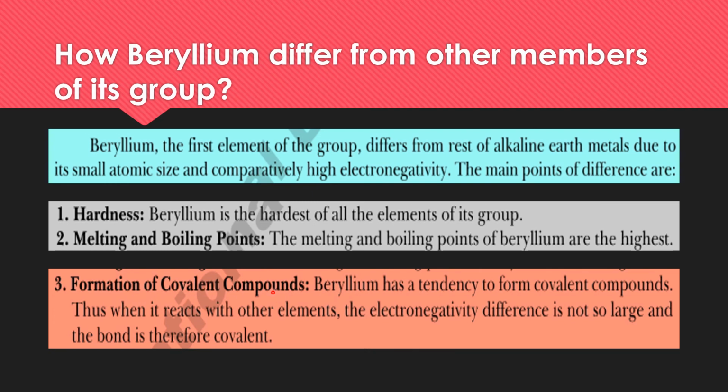Beryllium forms covalent compounds. As you have seen, beryllium oxide is covalent in nature, while other oxides are ionic in nature. So beryllium has a tendency to form covalent compounds when it reacts with other elements. The electronegativity difference is not so large and the bond is therefore covalent in nature.